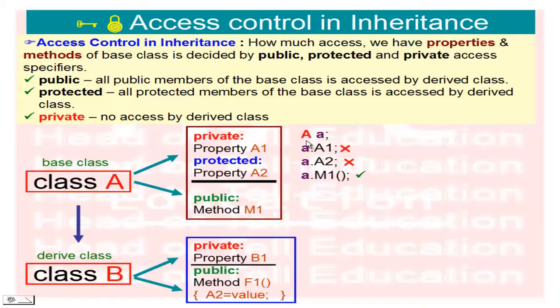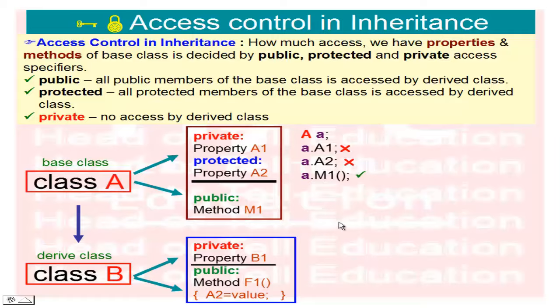Suppose I create an object of class A, and I want to access the properties A1 and A2 outside of the class, as A dot A1 and A dot A2. Because these properties are private and protected, we cannot access them outside of the class. The method is public, so I can call A dot M1 outside the class.